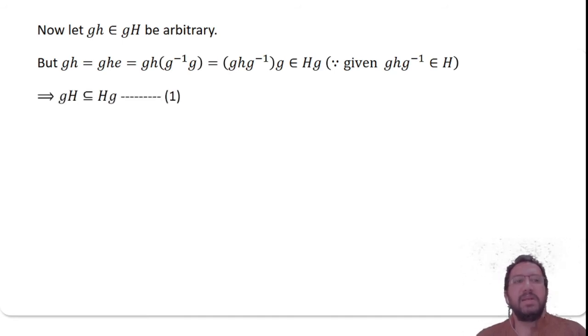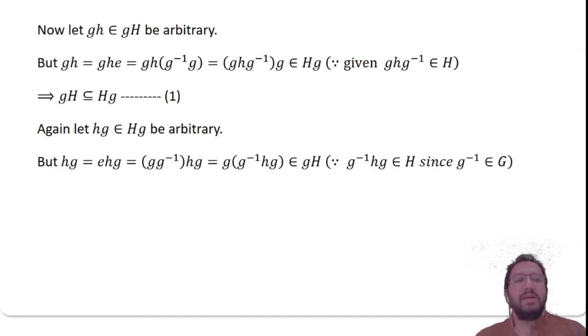Which implies each and every element of GH is in HG. That proves GH is contained in HG. Again, take small hg belonging to capital HG, that is actually the right coset, be arbitrary.